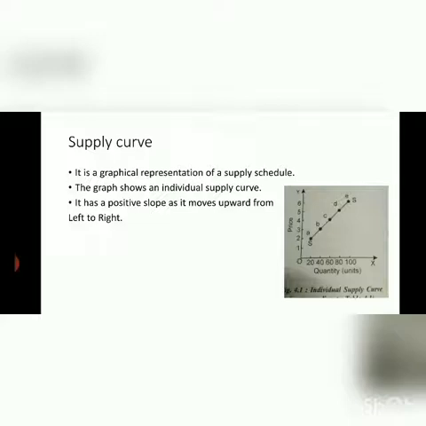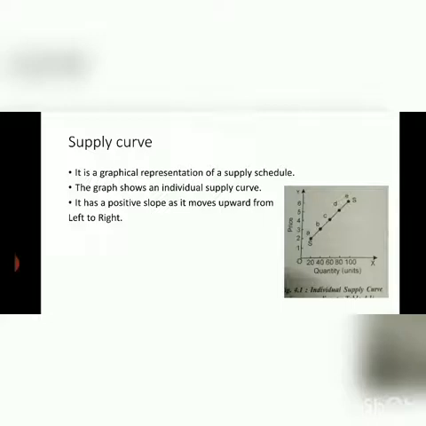Now in the graph we can see that on the y-axis we have taken price and on the x-axis we have taken quantity, because quantity is independent and price is dependent. That is why we have taken price on the y-axis. See, when the price was rupees 2, the quantity supplied was 20 units.